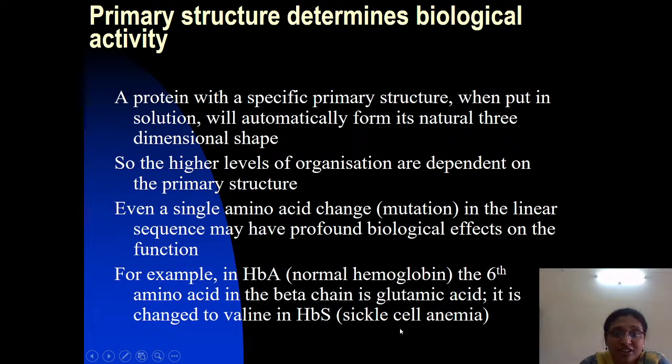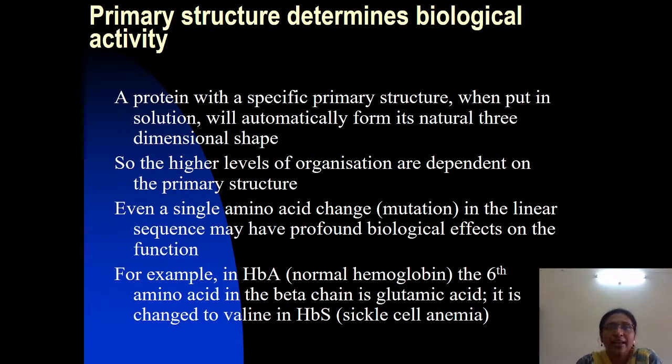That means you understood the importance of the amino acid sequence. If one amino acid is replaced by another amino acid, that would alter the biological activity. In the structure of hemoglobin A, what should be at the sixth position? Glutamic acid. By mutation, if glutamic acid is replaced by valine at the sixth position, instead of HbA, what is going to form?